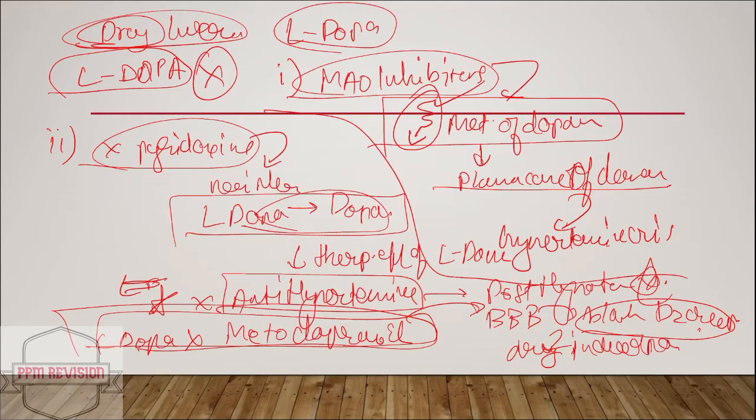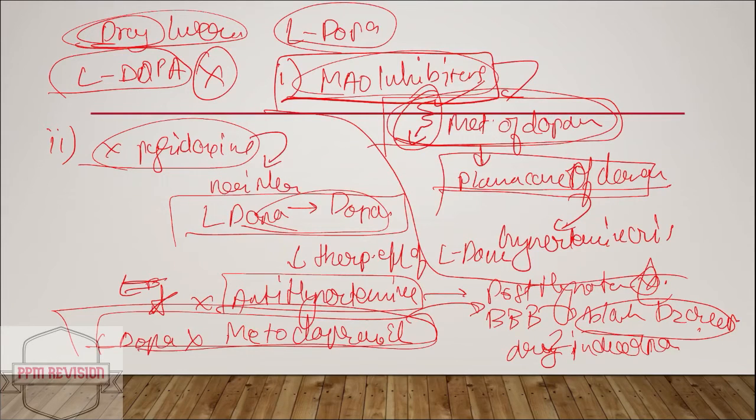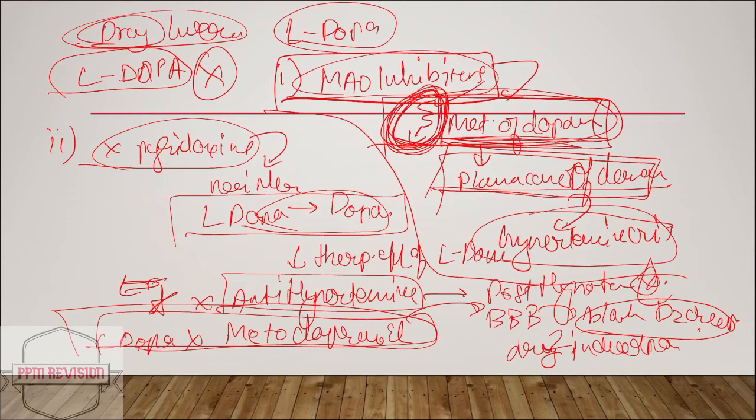Now I'll quickly recap what we have discussed here. L-DOPA given with MAO inhibitors affects the metabolism of dopamine, so the plasma concentration of dopamine is increased, and this results in hypertensive crisis.